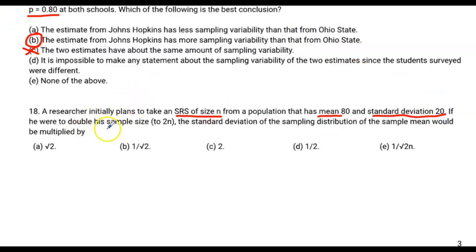This says if he were to double his sample size to 2n, what would happen to the standard deviation of the sampling distribution of the sample mean? Well, let's write out that formula. So here's our formula, and what I want to do is now change the original sample from n to 2n. So let's see how it changes.